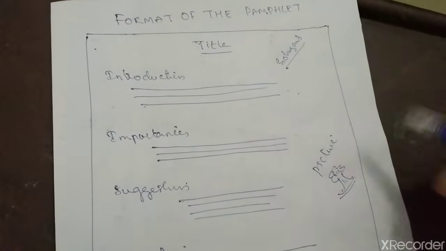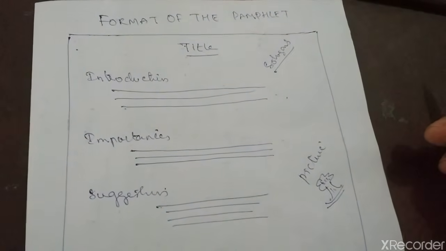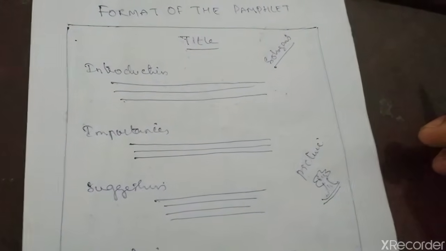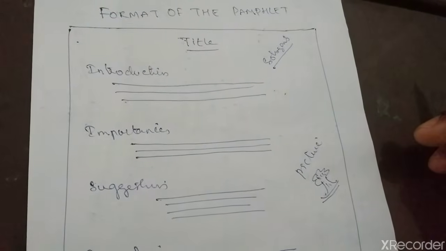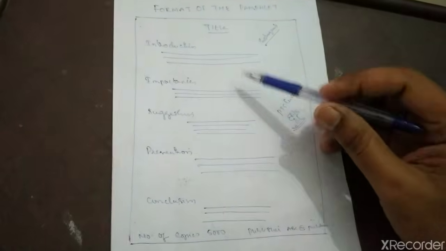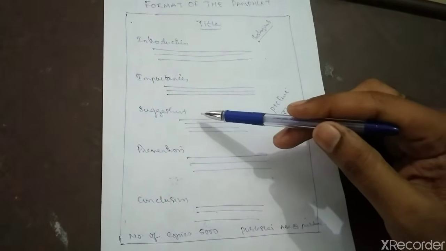Why are these pamphlets made generally? You can see different kinds of pamphlets outside. These pamphlets tell us about creating awareness on different issues and how to overcome them. So for that we are making a pamphlet. From the examiner's point of view also, they will ask you in this manner. So remember: title, introduction, importance of the topic, suggestions if you can, prevention and conclusion.